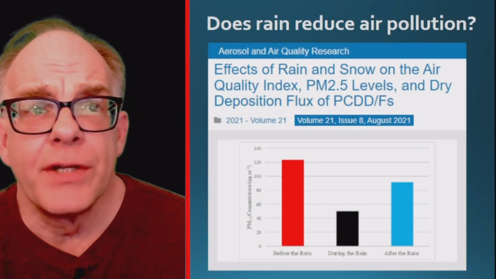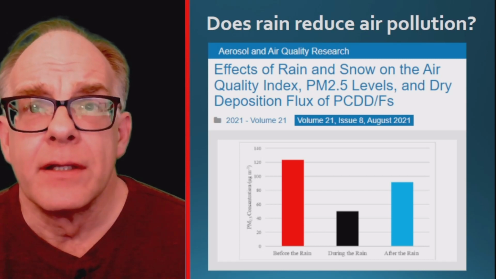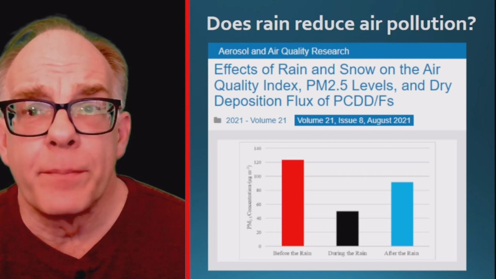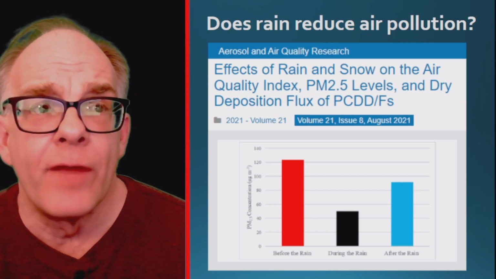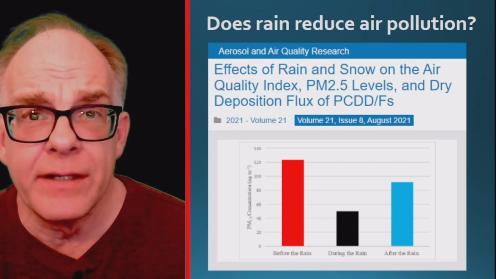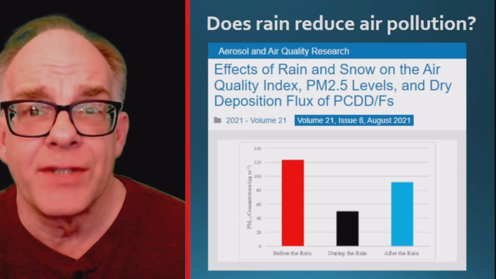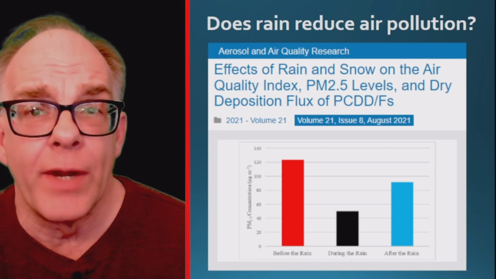A study published in 2021 examined air quality in 2 cities in China. They observed that air quality improved in 15 out of 18 rain or snow events. However, this effect was temporary, as after the precipitation had ended, air pollution began to rise again. Still, it remained below the levels before the rain started.